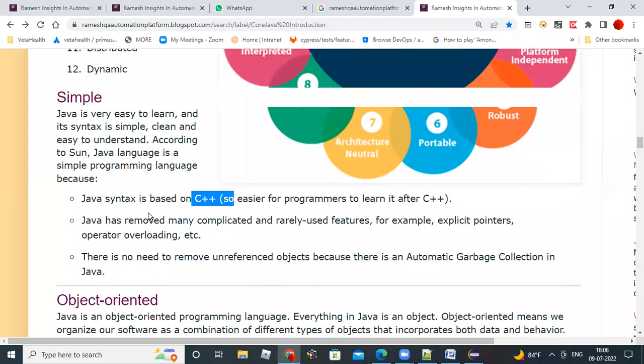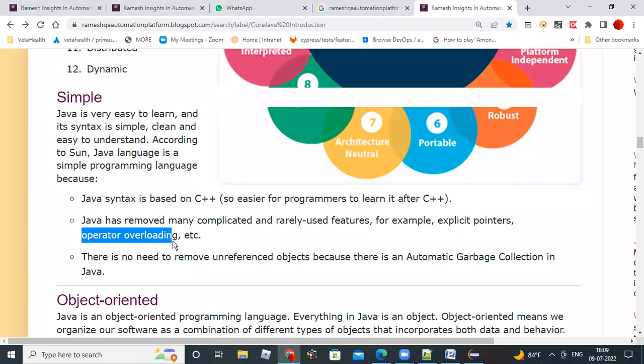Java has removed many complicated topics, like the pointers concept and operator overloading. Those are a bit complex, that's why they were removed. No need of any pointers concept in Java. Another one is automatic garbage collection, which happens if there are unused objects in the system.